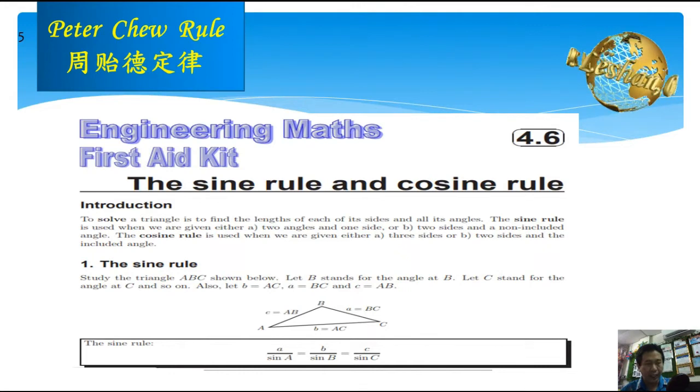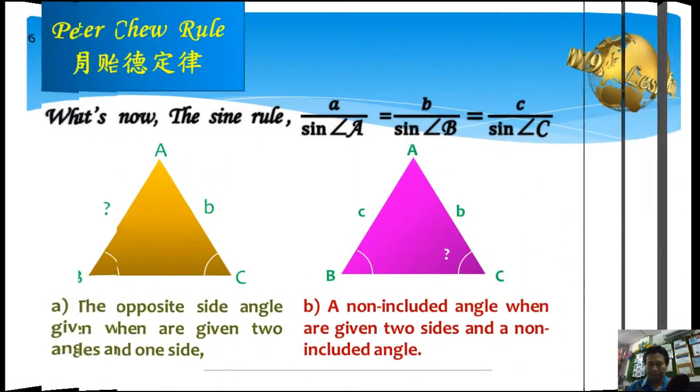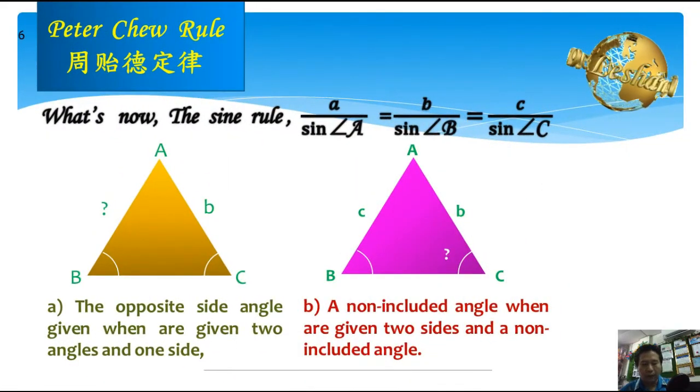As mentioned, there are two important rules in solution of triangle now, which are the sine rule and the cosine rule. We normally use the sine rule to find the opposite side of an angle given.